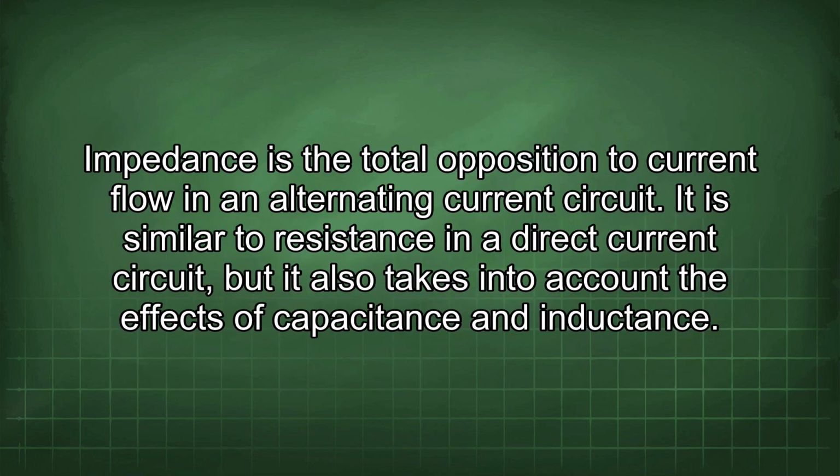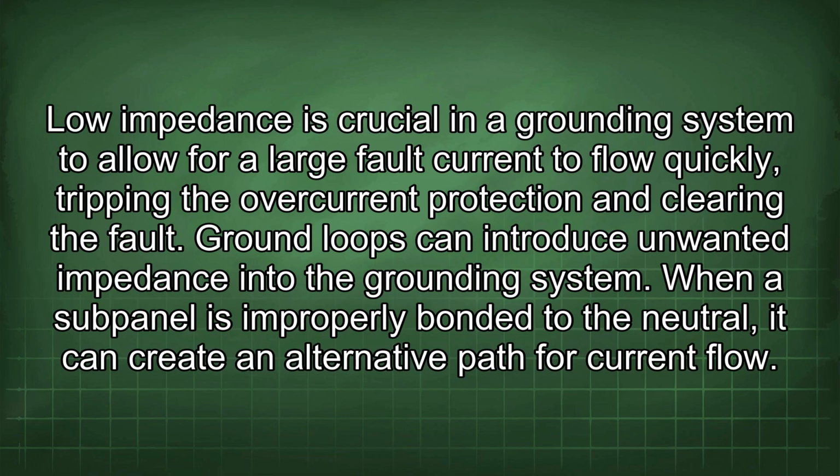Impedance is the total opposition to current flow in an alternating current circuit. It is similar to resistance in a direct current circuit, but it also takes into account the effects of capacitance and inductance. Low impedance is crucial in a grounding system to allow for a large fault current to flow quickly, tripping the overcurrent protection and clearing the fault.